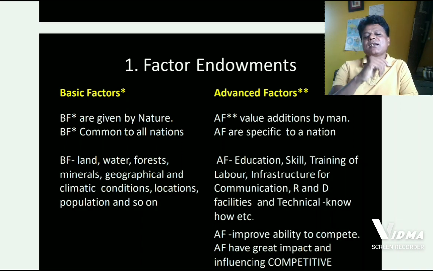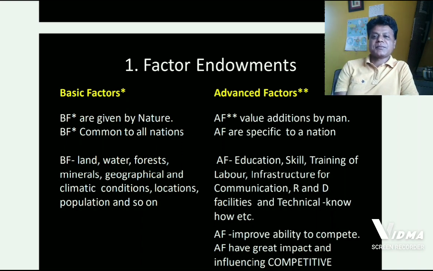What are these advanced factors? For example, education, skill, training of the laborers, infrastructure facilities for communication, research and development facilities, and technical know-how. Now, these are called advanced factors according to Porter, and these factors have profound influence on competitive advantage of the firm at domestic level.